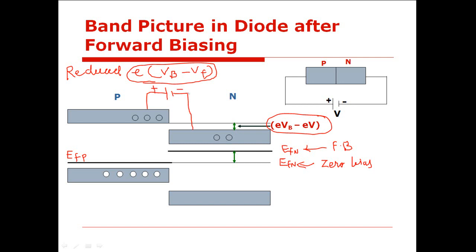The negative terminal of the battery is providing energy to the electrons present in the conduction band. So the whole conduction band shifts towards the higher energy side, and it will take the position of Fermi level also towards higher energy side. So here you can see that the position of Fermi level for N-type semiconductor will also shift towards higher energy side as compared to the position of Fermi level for P-type semiconductor. Isn't it?